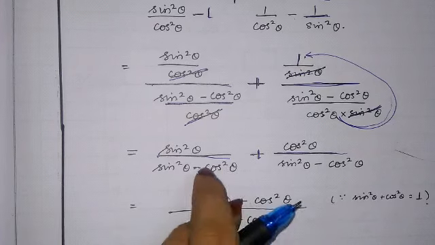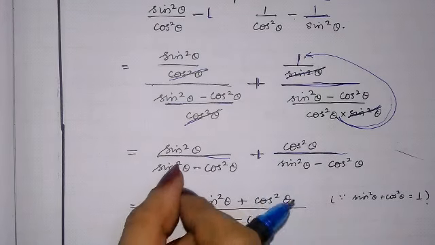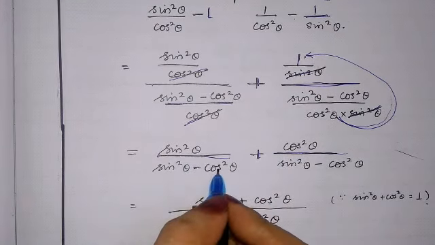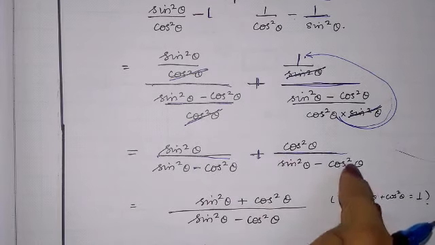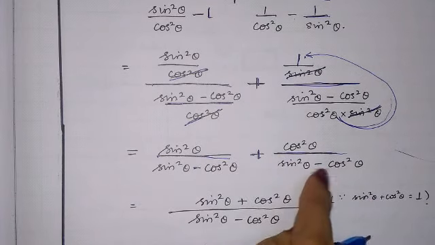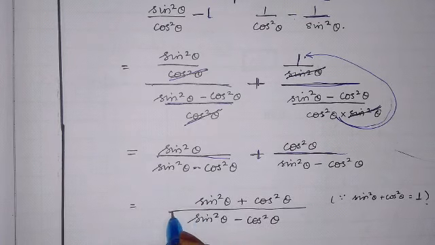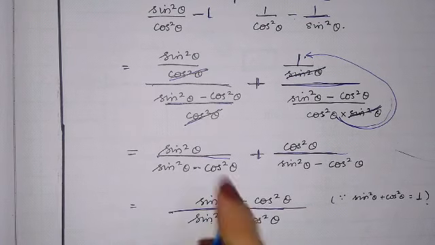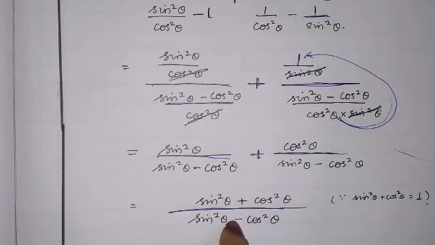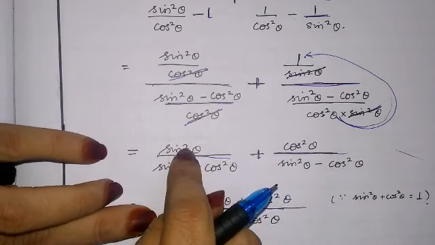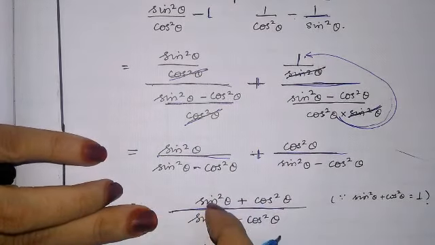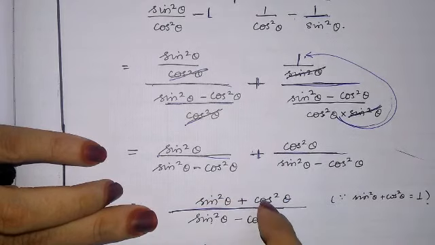Now we can see both denominators are the same: sin square theta minus cos square theta here, and sin square theta minus cos square theta here also. So I will write the denominator once, and in the numerator sin square theta plus cos square theta.